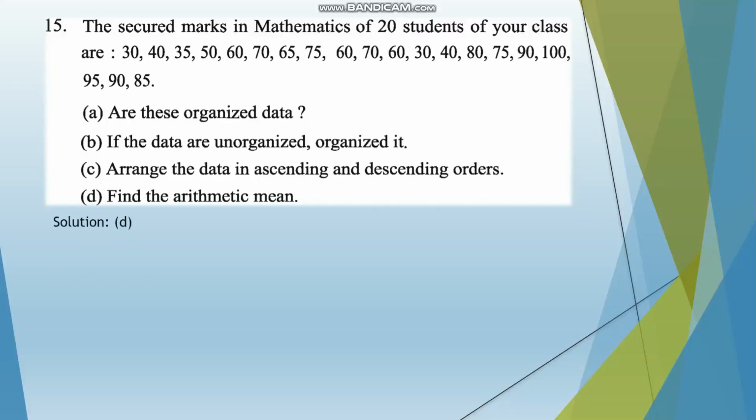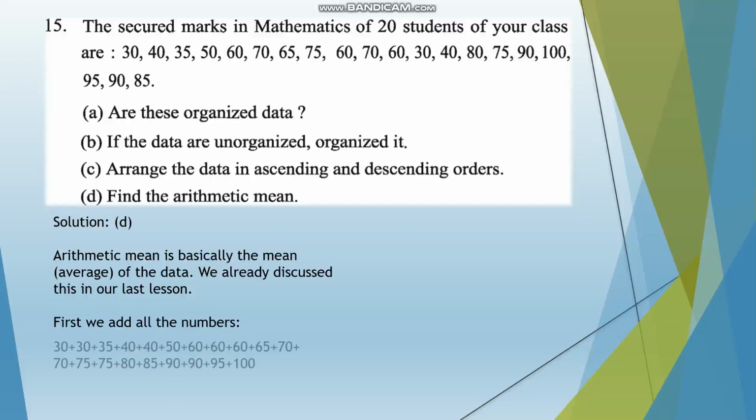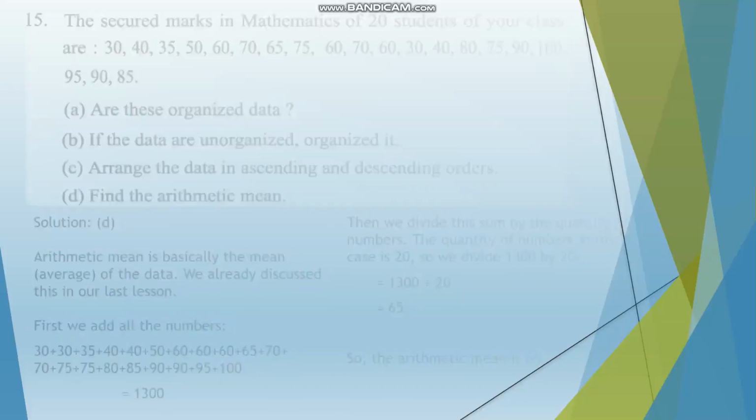Question D. Find the arithmetic mean. Now we already discussed arithmetic mean in our last lesson. Arithmetic mean is basically the mean or average of the data. First, we would have to add all the numbers here, which sums up to 1300. Now, the next process to find the average is dividing 1300 by the quantity of numbers here. We have 20 different numbers here, so we just divide 1300 by 20, which gives us 65. So the arithmetic mean here is 65.